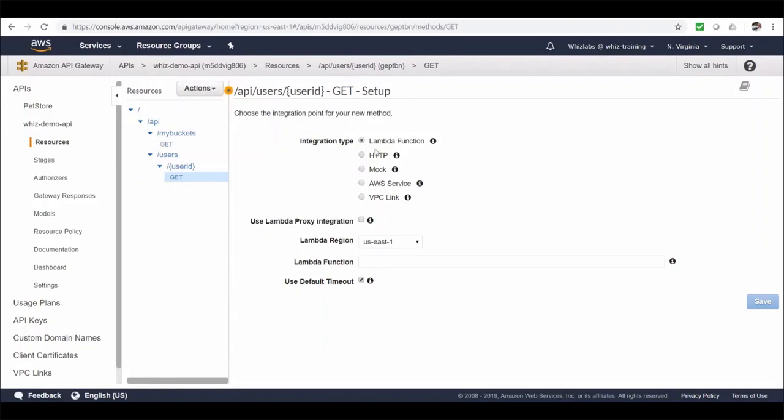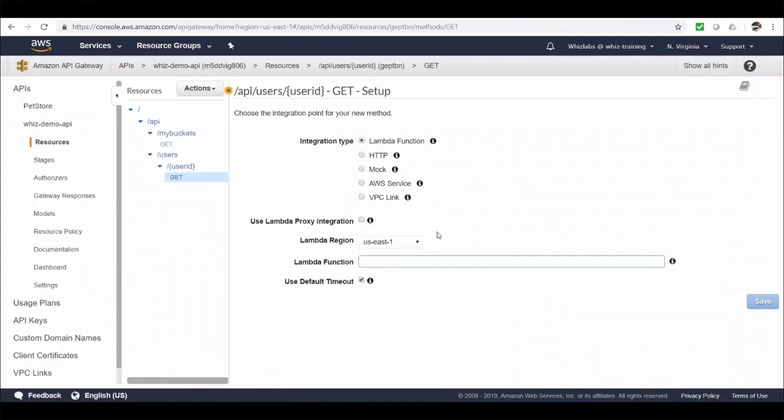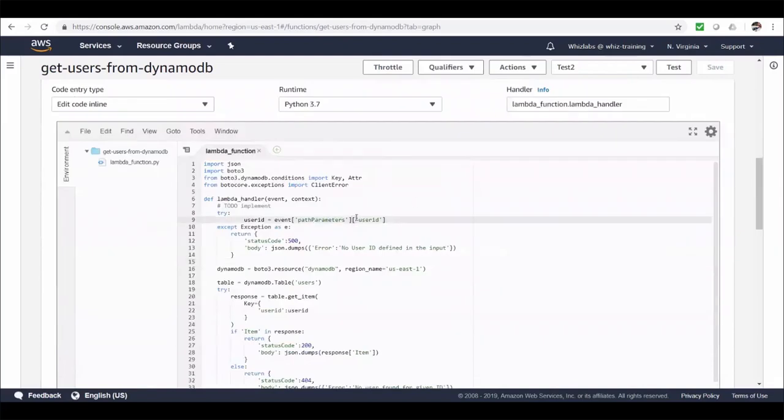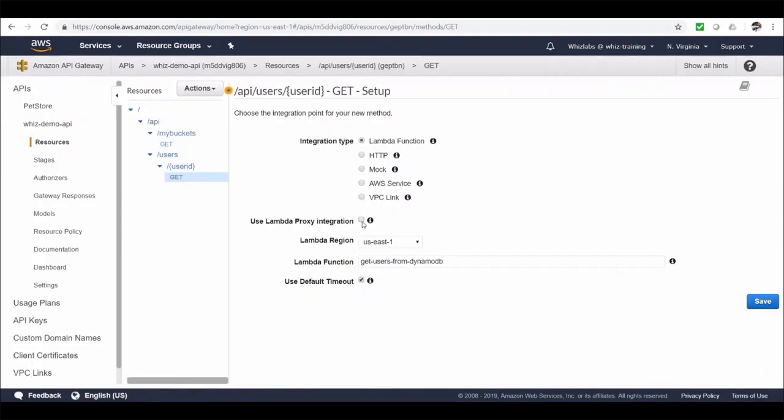For integration type, let's leave the option as Lambda function. Let's get the Lambda function name and paste it in here. This checkbox in here, use Lambda proxy integration, is to send the entire request as event to the Lambda function. If you know Lambdas, event is one of the inputs to its function, right? So let's just print the event to see what information is being sent. We can check the CloudWatch logs once we make the request. So let's go back and check this checkbox, and let's save it.